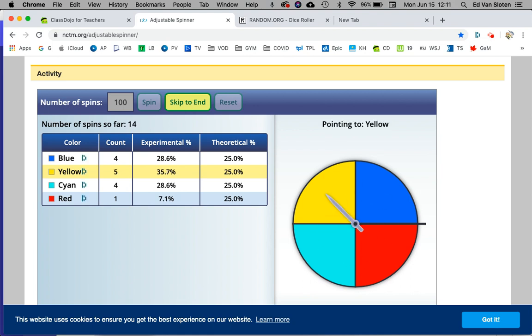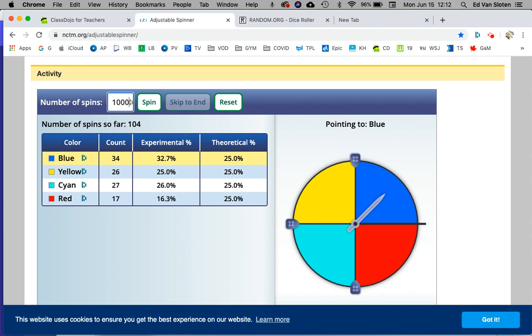If it's 100 spins and there's 4 colors and they're fair, then I should get around 25 each. I'm going to click skip to the end, get ready for it, skip to the end, click. Oh, look at this. 34, 26, 27, and 17. That's actually quite a bit of difference because it should be 25, 25, 25, 25. But you know how sometimes you flip a coin and you get 3 heads in a row? That happens. What if I made it 1,000 spins?